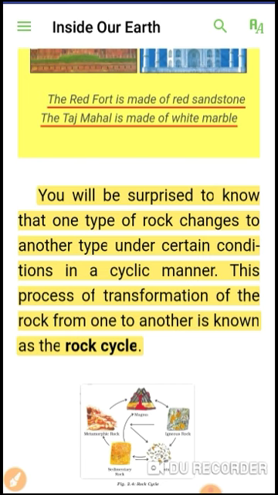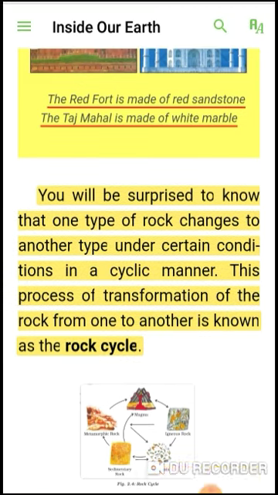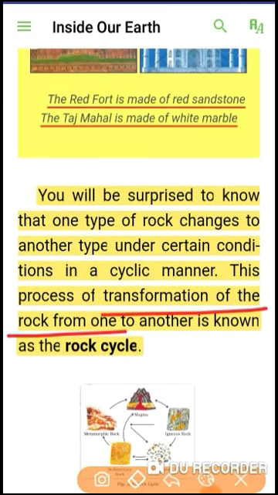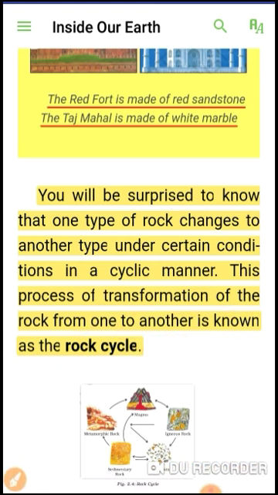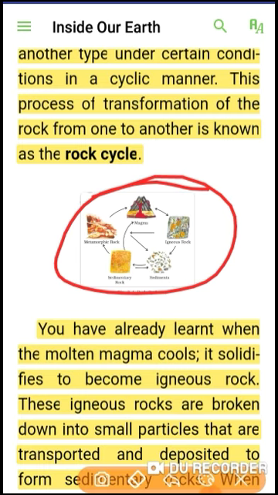You will be surprised to know that one type of rock changes into another type of rock in certain conditions in a cyclic manner. This process of transformation of rock from one type to another is known as the rock cycle. For example, igneous rocks change into metamorphic rocks, sedimentary rocks change into metamorphic rocks, and metamorphic rocks change into igneous rocks. This cycle is called the rock cycle. You can see the rock cycle in this picture.